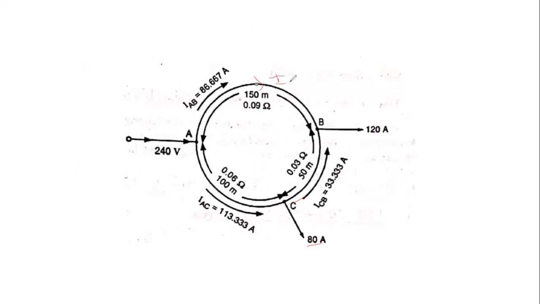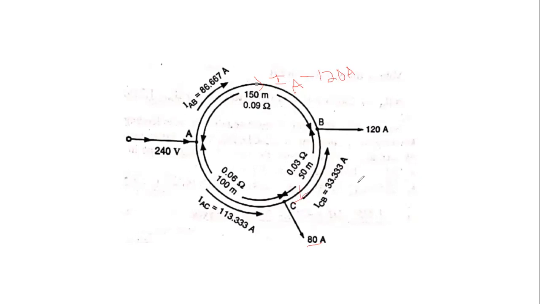This is the input current, IA minus 120 amperes, the current at section AB.